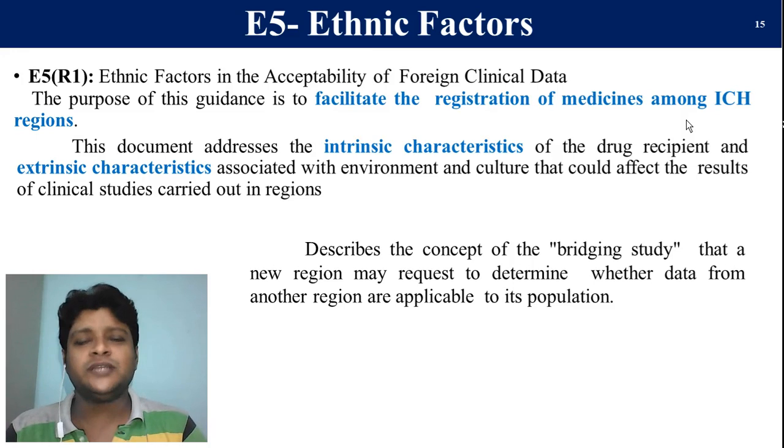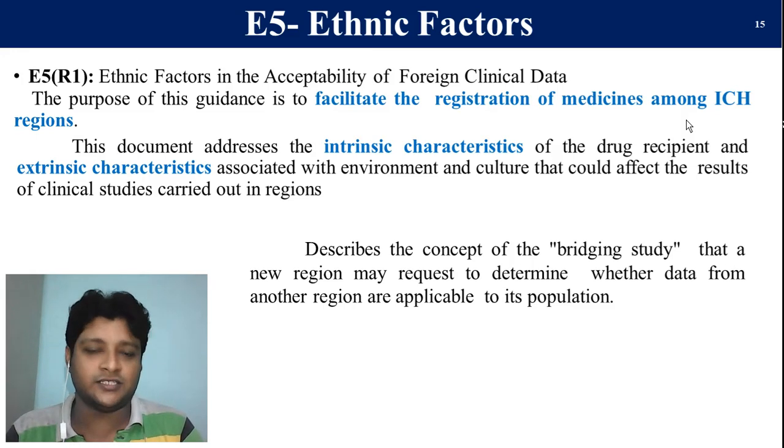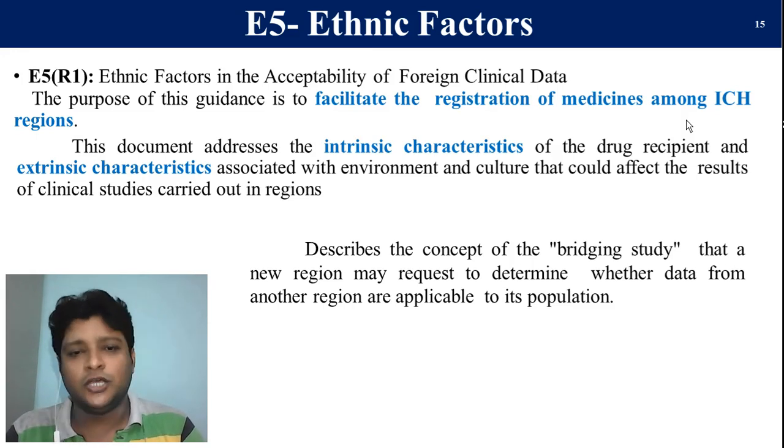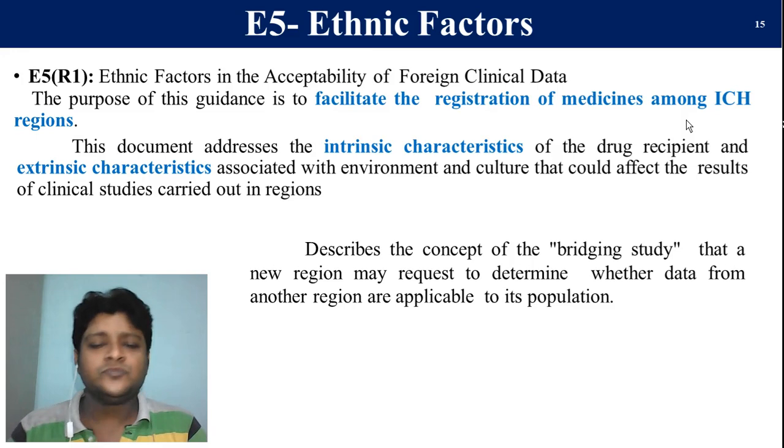Mainly it deals with the two parameters which may have an effect on clinical trial studies in the different regions of ICH. Intrinsic characteristics are the physiological characteristics of a patient, and extrinsic means it is associated with the environment and culture of the patient. So these characteristics may give their effect on the clinical trial reports and studies.